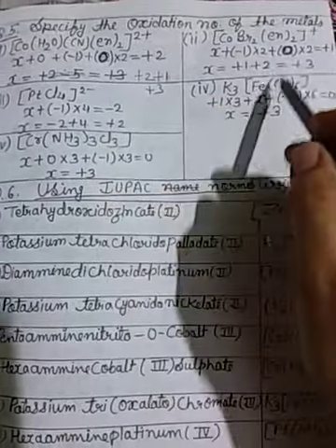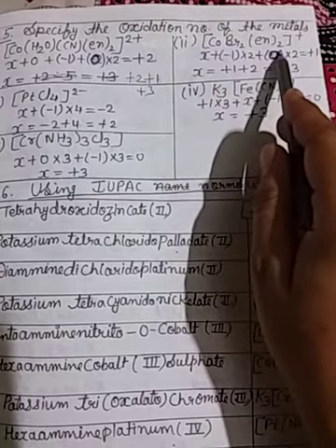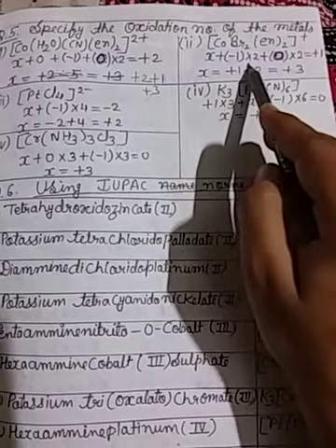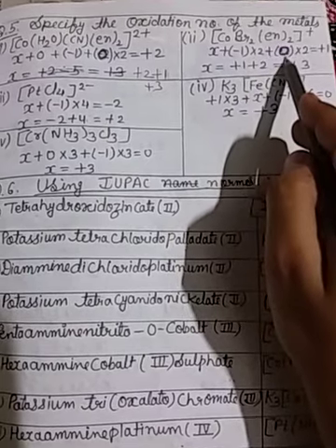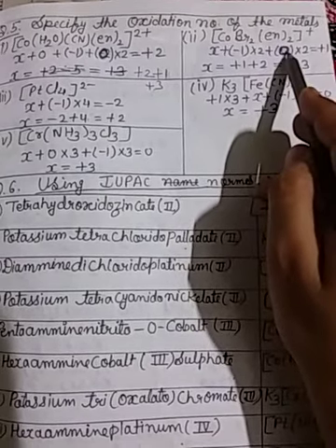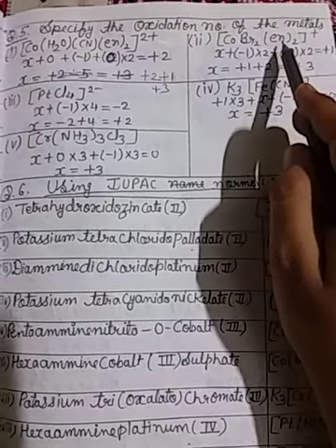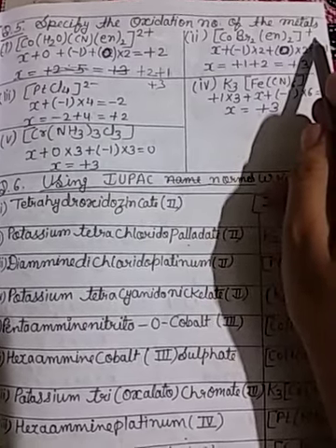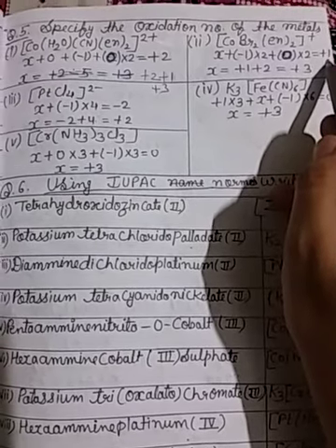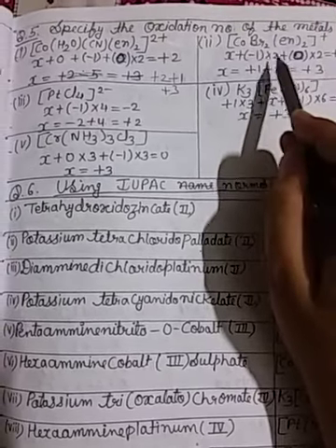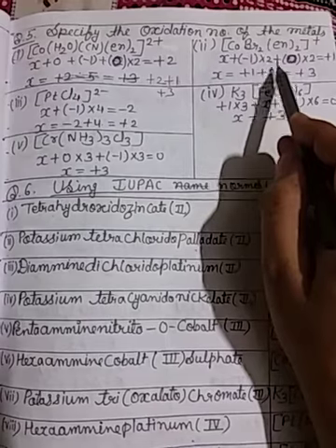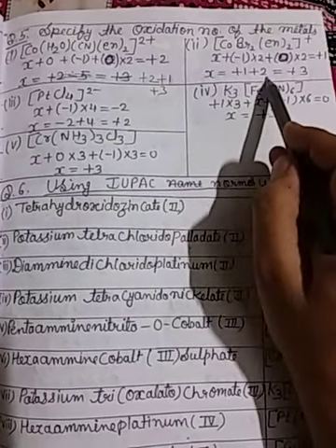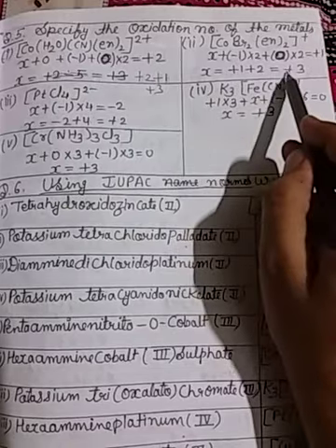Then second, [Co(Br)2(en)2]+. Co is x, Br- is minus 1 multiplied by 2, en is a neutral ligand, so 0 charge; it is bidentate but neutral, charge 0, multiplied by 2. The charge on the upper side goes to the right side, equal to plus 1. So minus 2 and 0; minus 2 goes to the right side as plus 2, plus 1 plus 2, so plus 3.